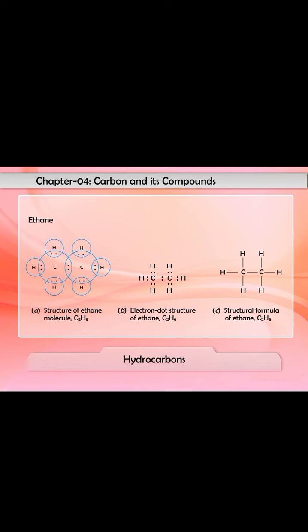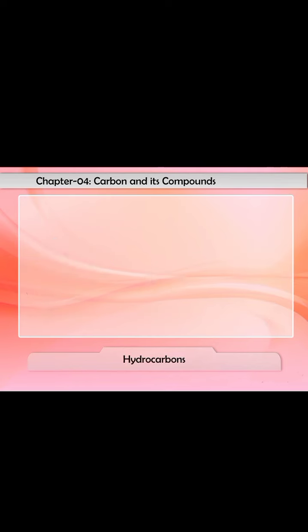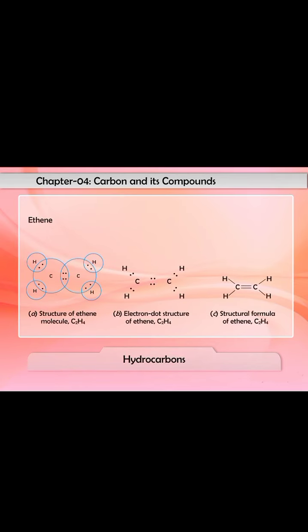So the total number of covalent bonds in an ethane molecule is 1 plus 6, which is equal to 7. The ethene molecule is made up of 2 carbon atoms and 4 hydrogen atoms. In ethene, the 2 carbon atoms share 2 pairs of electrons among themselves to form a carbon-carbon double bond. Each carbon atom shares 2 electrons with 2 hydrogen atoms to form 2 carbon-hydrogen single bonds.